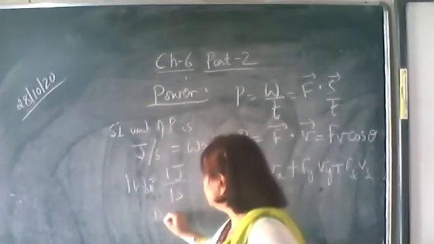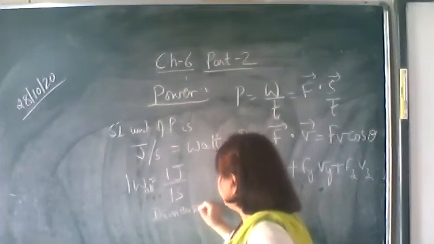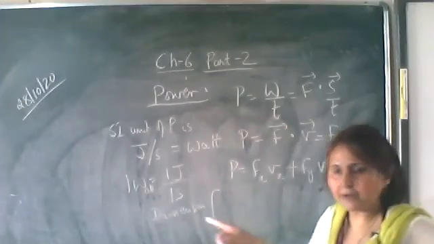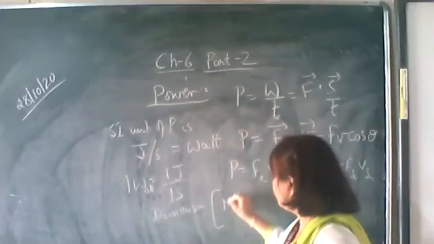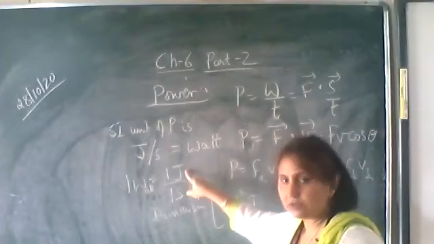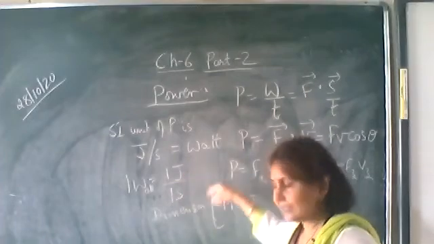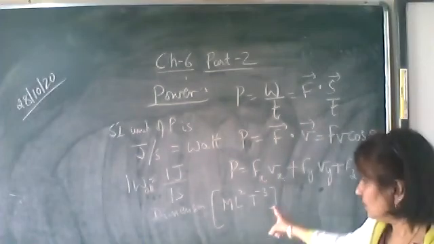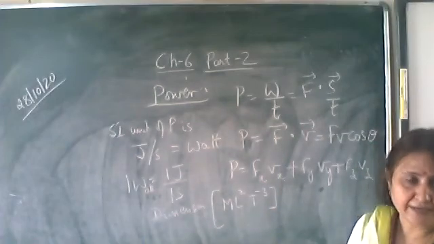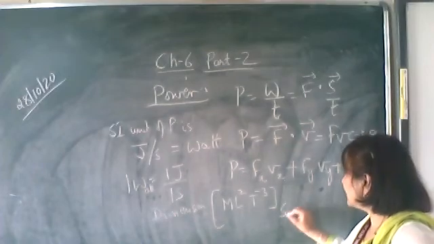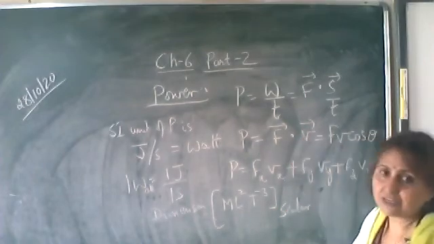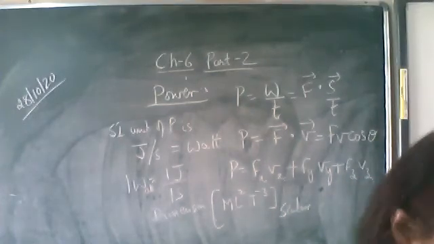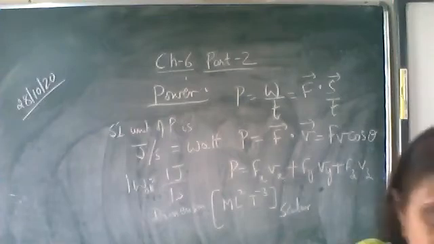Dimensional formula. Dimension of power: joule is M L squared T to the power minus 2, upon T. So it would be M L squared T to the power minus 2 upon T, that is, M L squared T to the power minus 3. That is its dimension. Then the nature of this quantity: it is a scalar quantity. Why? Because it is the dot product of force and velocity vectors. So power is a scalar quantity.